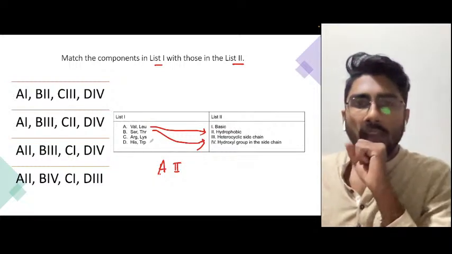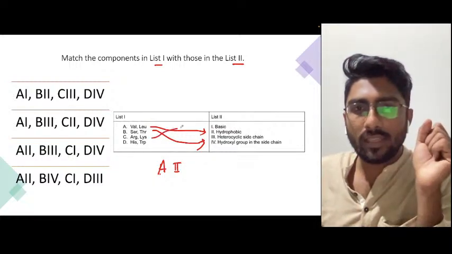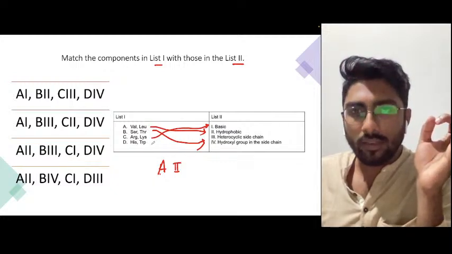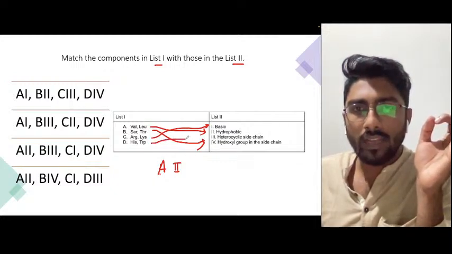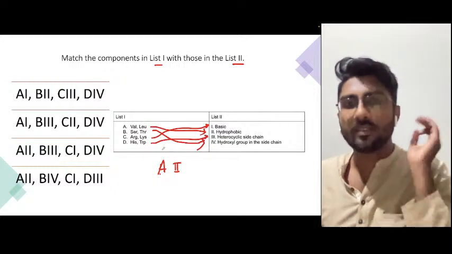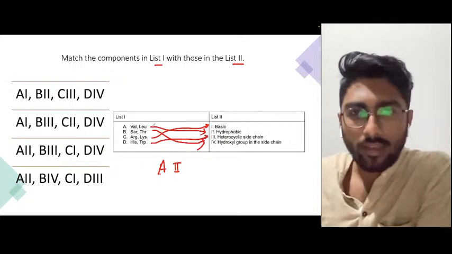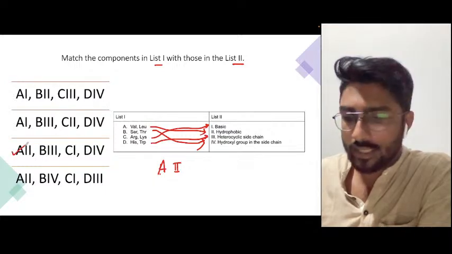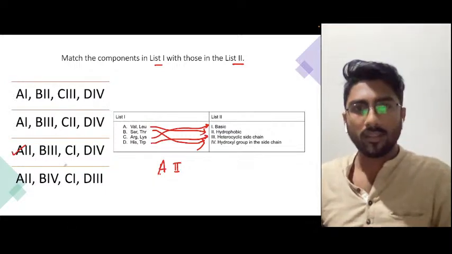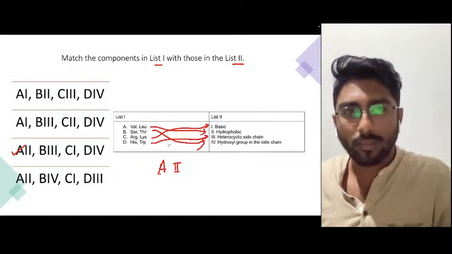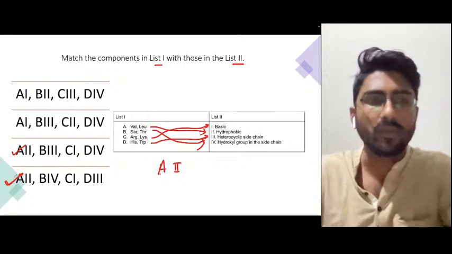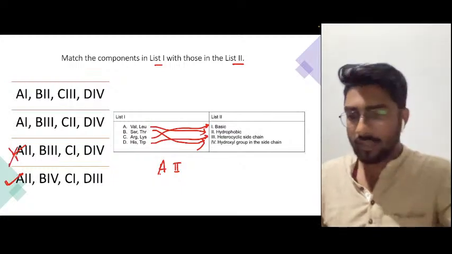Arginine and lysine are the basic amino acids. Histidine and tryptophan have heterocyclic side chains. So A is II, C is I. So C is the answer? B is III, but B is IV. No, this is not the answer. D would be the answer.